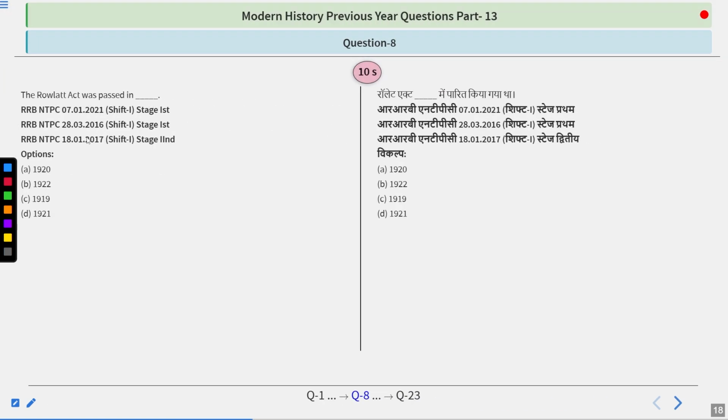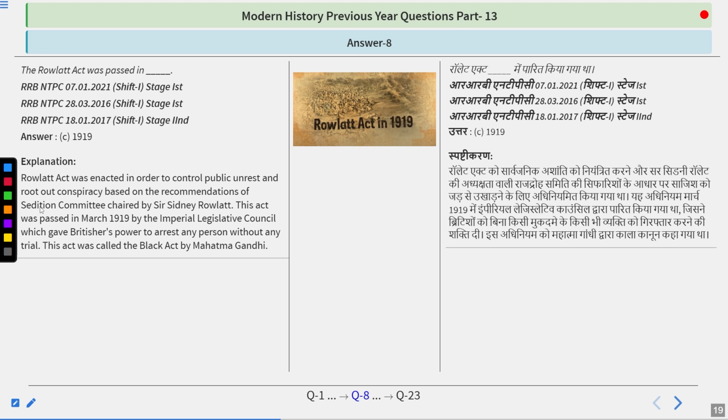The Rowlatt Act was passed in which year: 1920, 1922, 1919, 1921? Very easy question. I think you are right, because the answer is 1919.